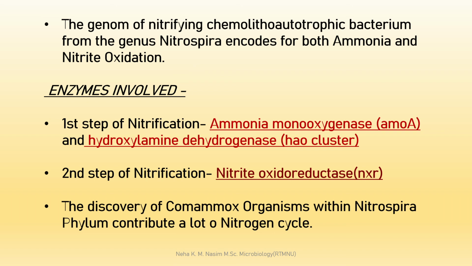Okay, then the second step of nitrification में कौन सा enzyme involved रहता है? There is the involvement of nitrite oxidoreductase, nxr gene इसको encode करता है, and the discovery of Comammox organism within Nitrospira phylum contributes a lot to the nitrogen cycle.